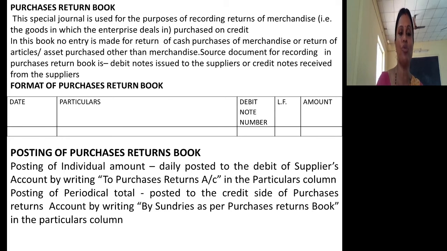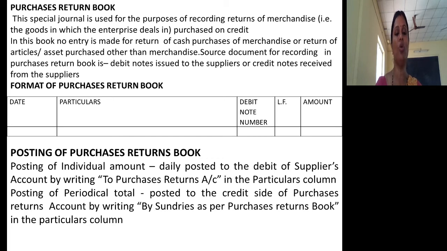Now let us see what is purchases returns book and how to prepare purchases returns book. You know that whenever you return goods which you purchased on credit basis, you will record it in a separate book known as purchases returns book. So purchases returns book is maintained for the purpose of recording returns of merchandise purchased on credit basis.